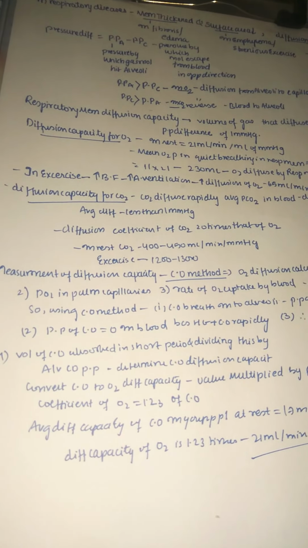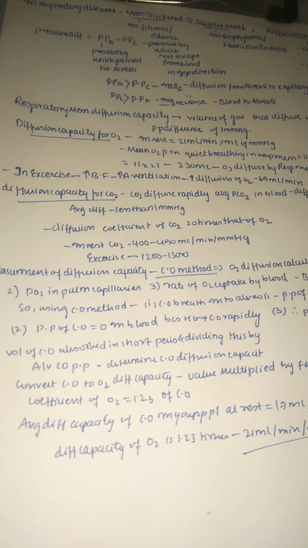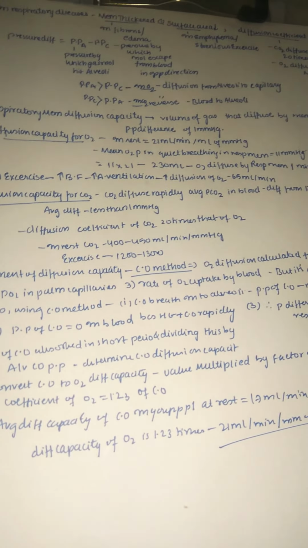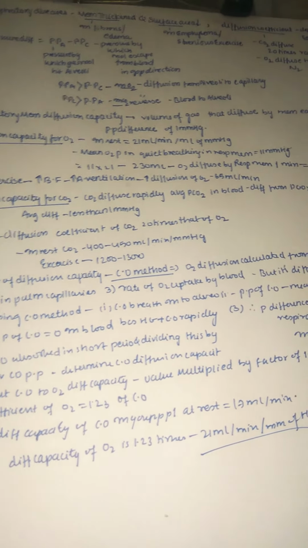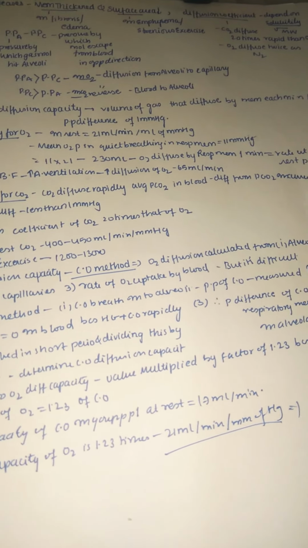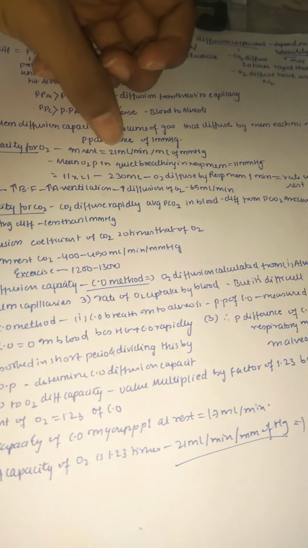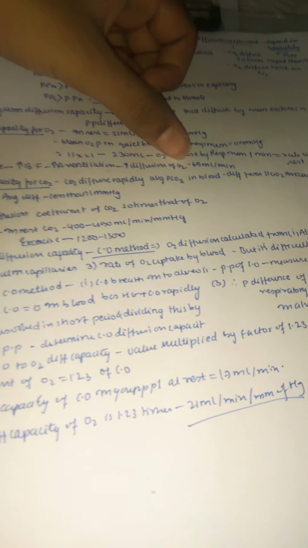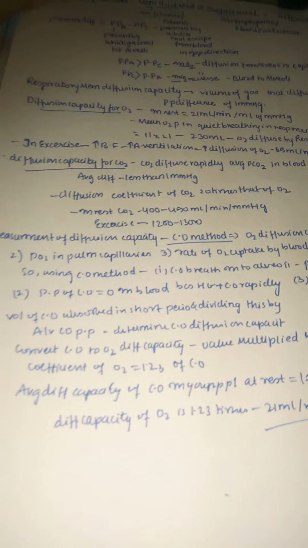In exercise, the blood flow increases, especially the pulmonary blood flow. So even alveolar ventilation should increase, to match the ventilation perfusion ratio. It should be equal to 1 or near 0.8. So there is also an increase in diffusion of oxygen, about 65 milliliters per minute. You can compare: at rest the diffusion of oxygen is only 21, but in exercise it is 65. It has increased very much to compensate for the ventilation perfusion ratio.